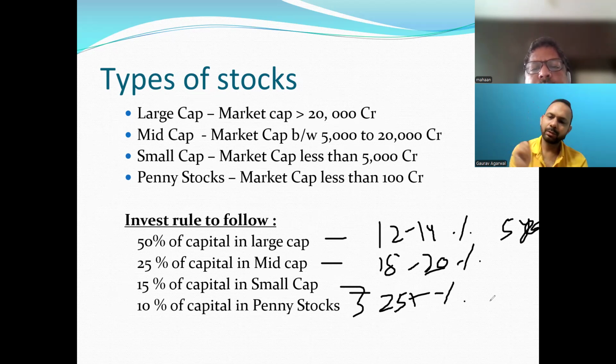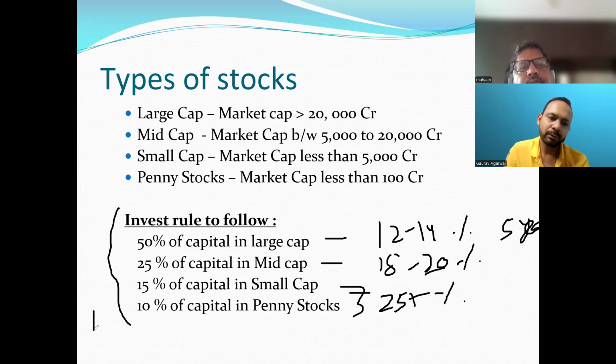So the more the return, the more the risk is there, right? Based on your risk appetite, you can plan your investments for the long term. Similarly, you can plan in mutual funds also, because in mutual funds we have different categories: large cap, mid cap, small cap, flexi cap, balanced funds. Based on that, you can decide which funds you want to start the investments in.